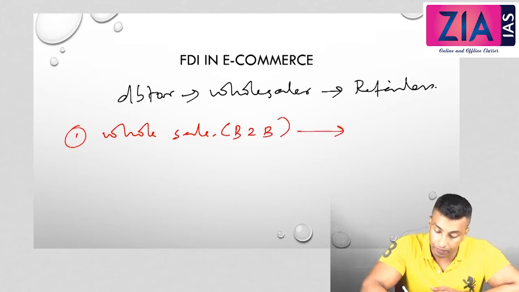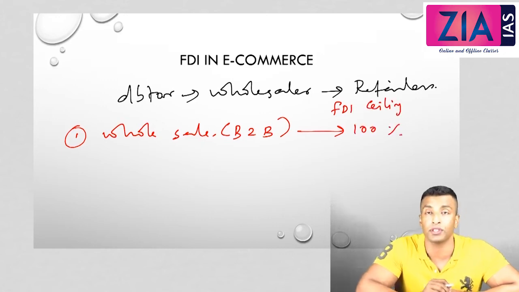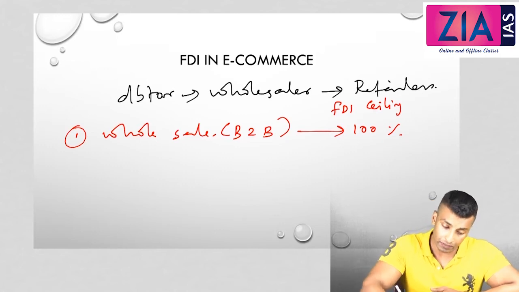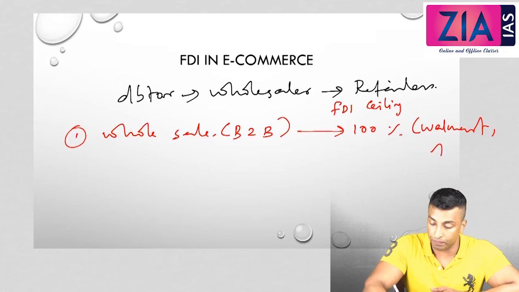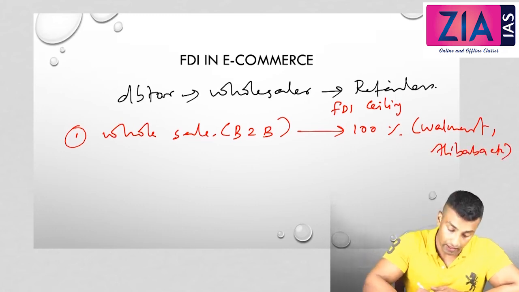So what is the FDI ceiling here? I'll be writing here FDI ceiling. FDI ceiling here is 100%. That means 100% FDI is allowed. Examples: Walmart, Alibaba, etc. So these are wholesale.